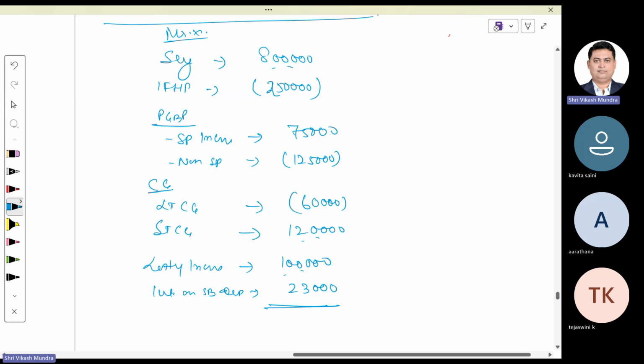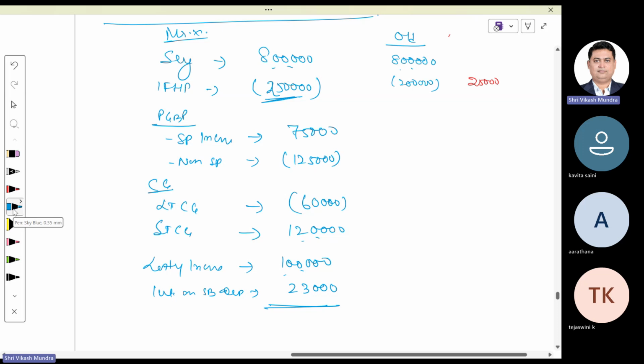If I am under old tax regime, then my salary income would be 8 lakh. I can adjust up to 2 lakh with this one. Remaining 25,000, I shall carry forward.